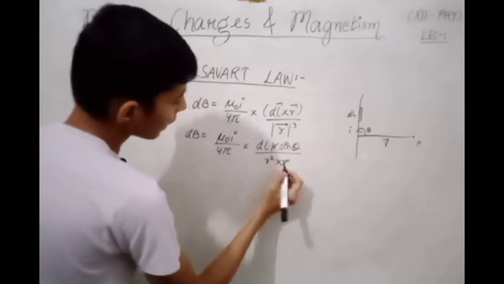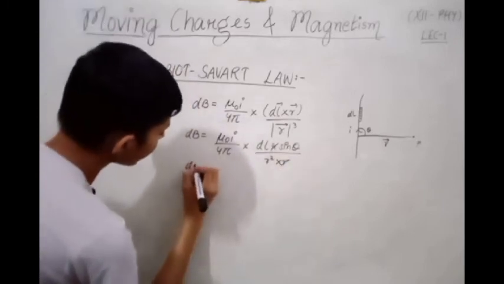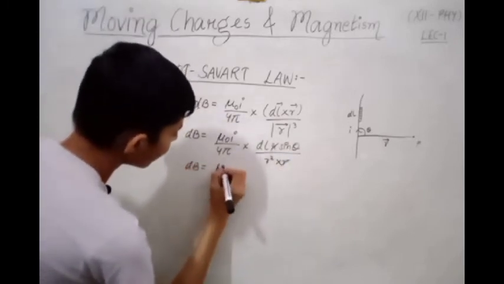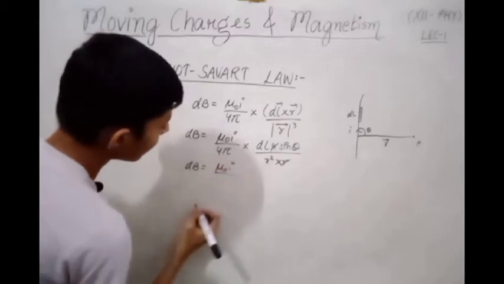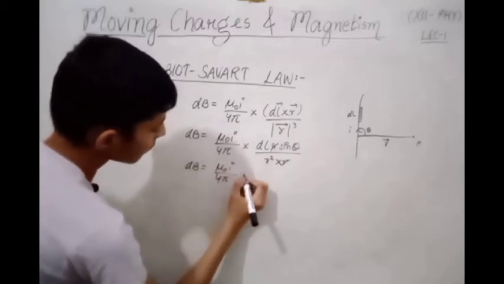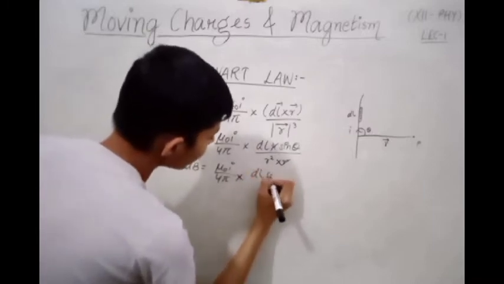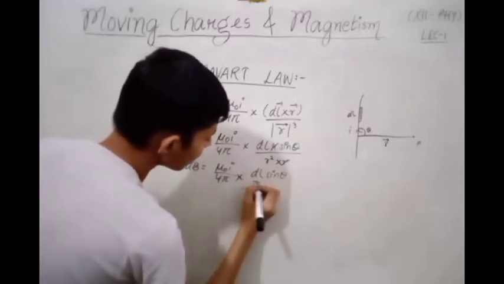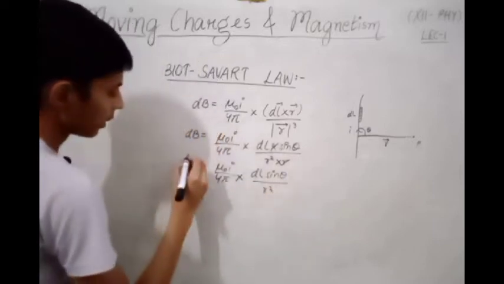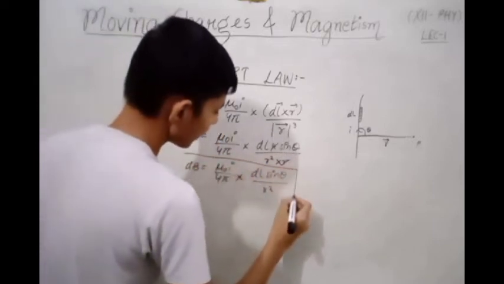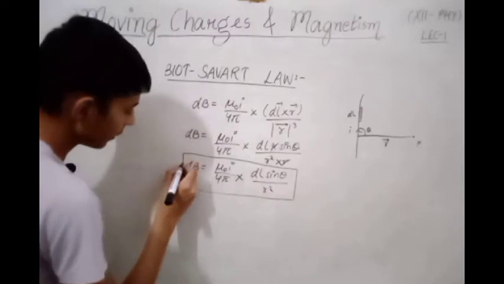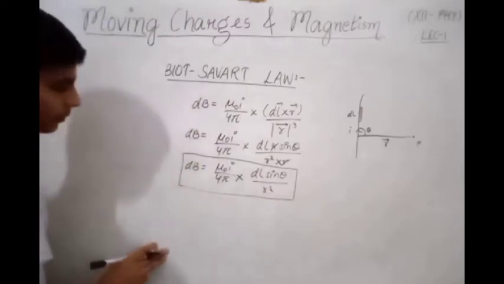So r from here and here will be cancelled out, and we are left with dB equals mu naught I divided by 4 pi into dl sin theta divided by r square. This is the formula of finding the magnetic field due to the small element dl.